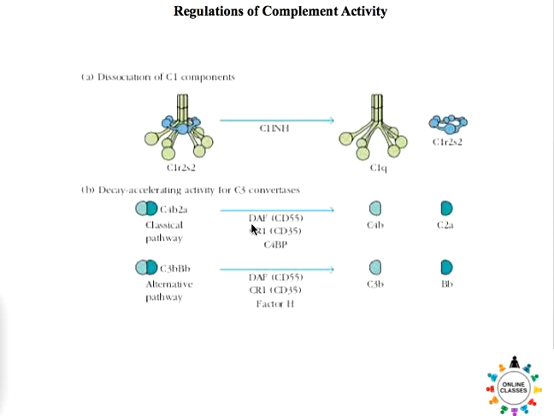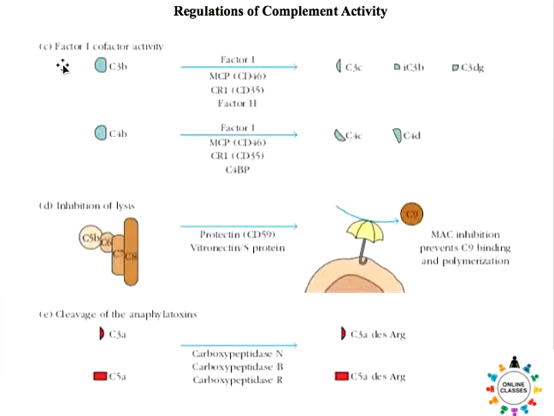Number 2, the decay accelerating factor. This factor, decay accelerating factor or DAF, can degrade C4b2a or C3bBb into its component parts, and once they are dissociated in this way, they no longer can function, right? Next, the factor I cofactor activity. What it does is it basically clips C3b or C4b into smaller fragments, and therefore C3b or C4b can no longer function in the system.